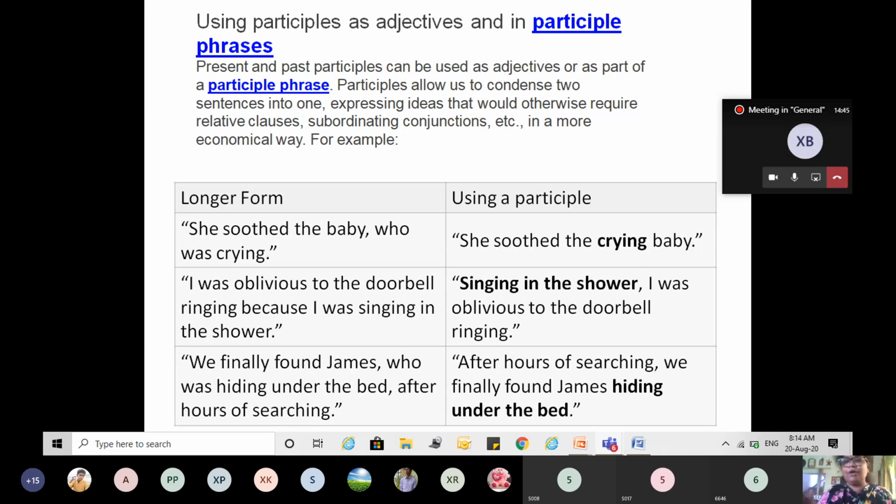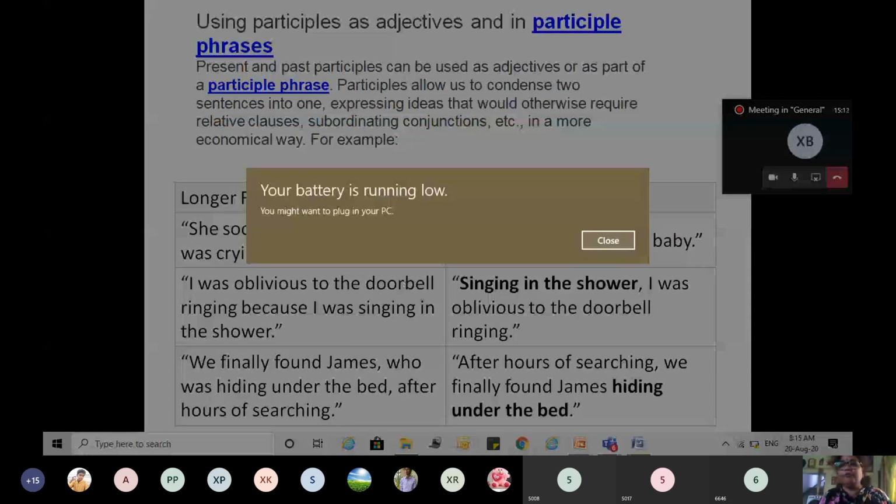Singing in the shower, I was oblivious of the doorbell ringing. I was singing. I was oblivious. Oblivious means forgetting. I was oblivious of the doorbell ringing because I was singing in the shower. Here, because this conjunction is used to join two sentences. But when you use the participle phrase,